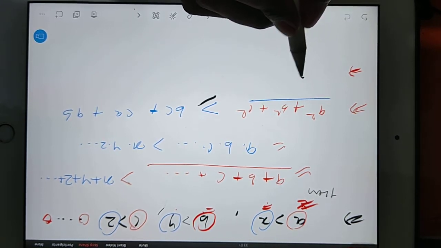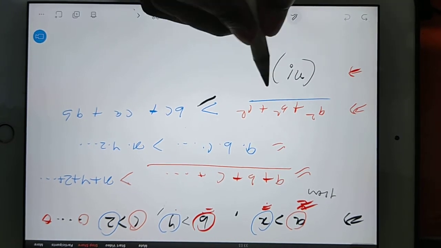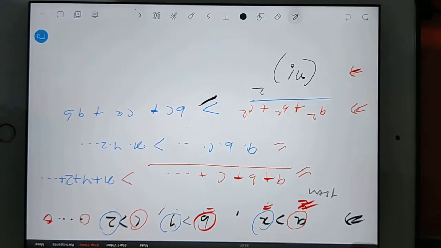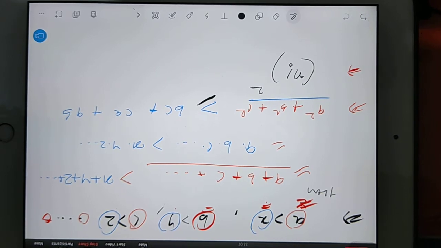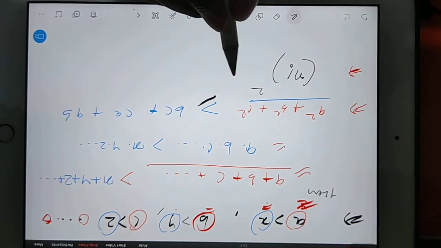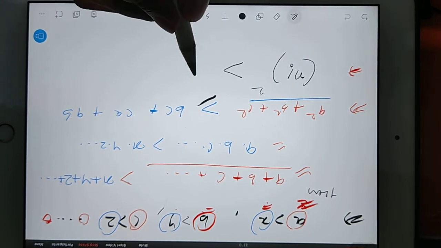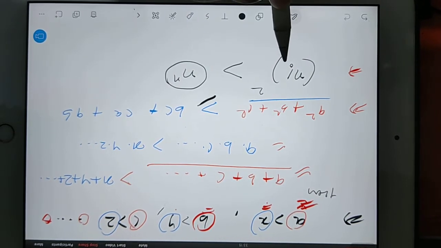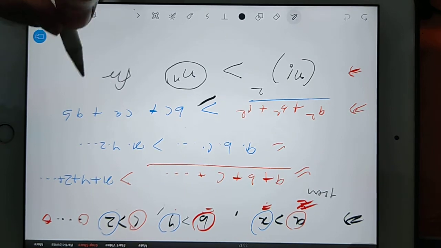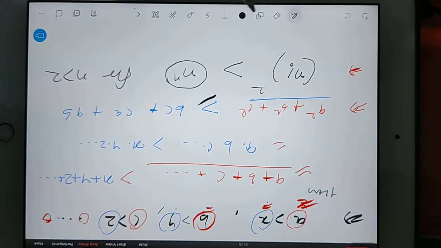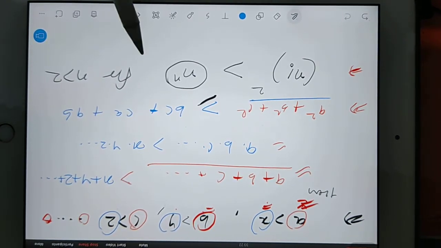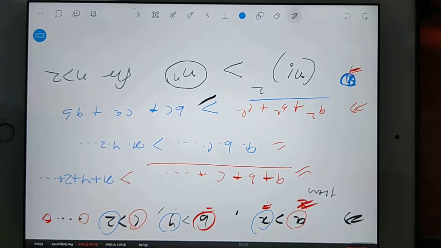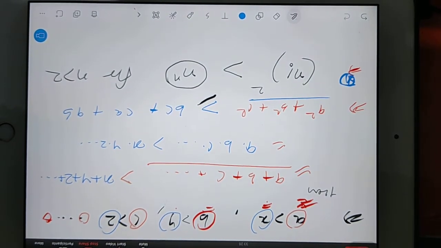Suppose you are finding out this value. Factorial of n, if you will square, then that will be more than n power n for n greater than 2. Actually, see, these are the standard cases they have asked in GATE exam or similar exams.